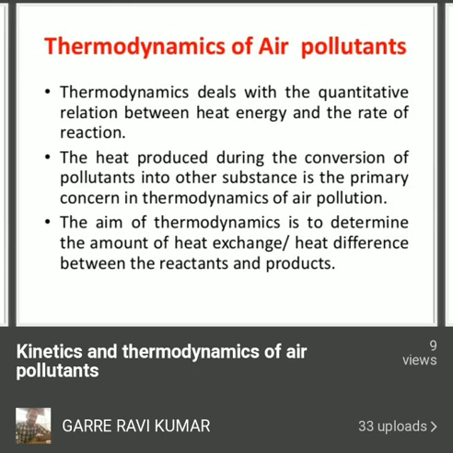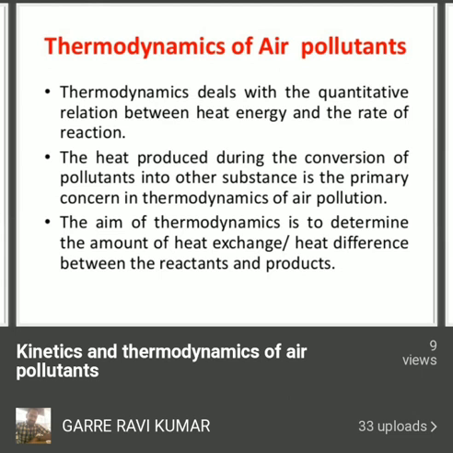Next is the thermodynamics of air pollutants. Thermodynamics deals with the quantitative relation between heat energy and the rate of reaction. The heat energy produced during the conversion of air pollutants into the substance is the primary concern in thermodynamics of air pollution. The aim of thermodynamics is to determine the amount of heat exchange between the reactants and products. It discusses the amount of heat energy exchanged between reactants and products, released during the chemical reaction, or absorbed from the atmosphere by the substances involved in the reaction.